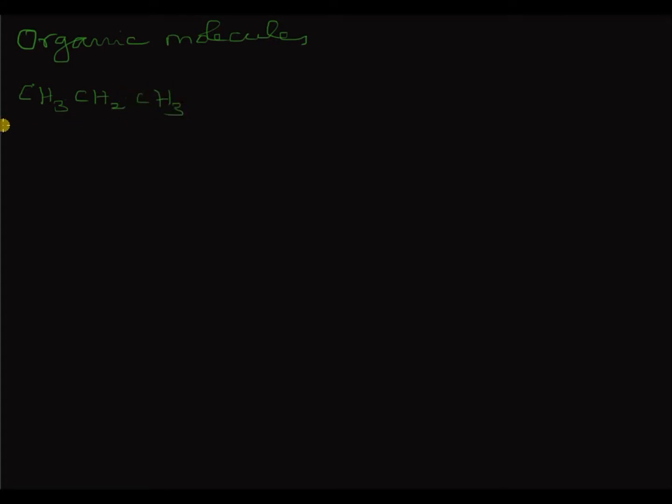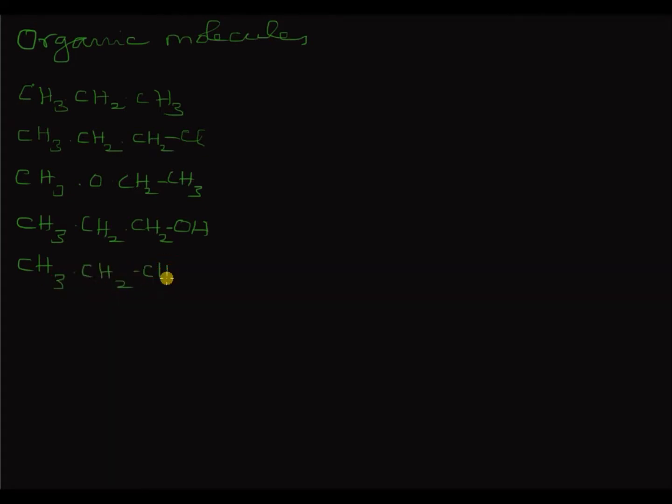Propane, chloropropane, methoxyethane, then propanol, propanal, propanoic acid and propanamine.